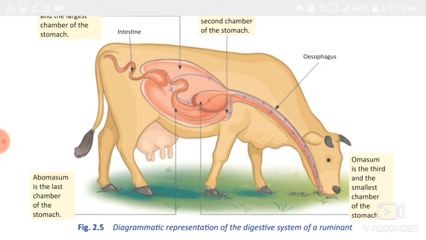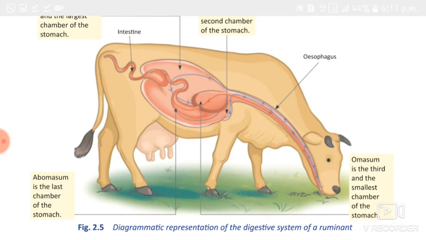So which is the true stomach? The abomasum is the true stomach. Why? Because it is the only compartment which produces digestive juices to help digestion.